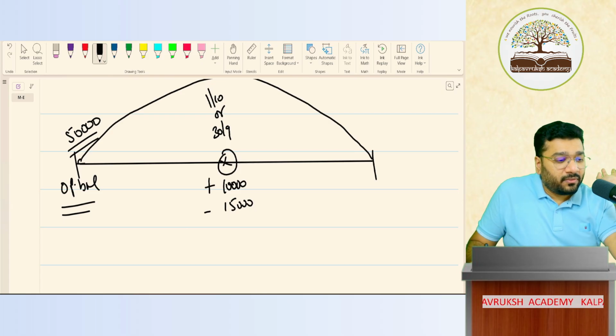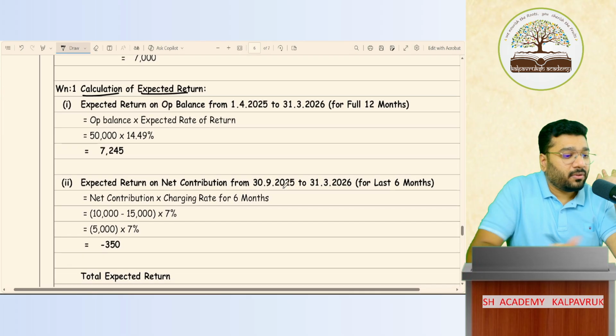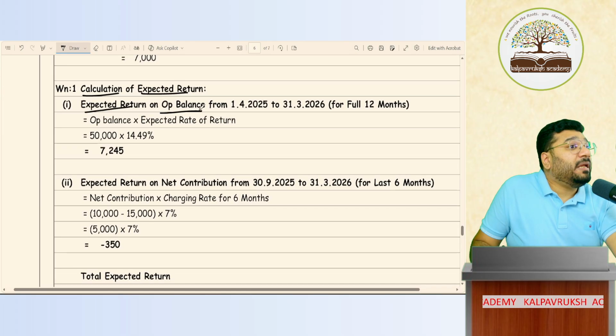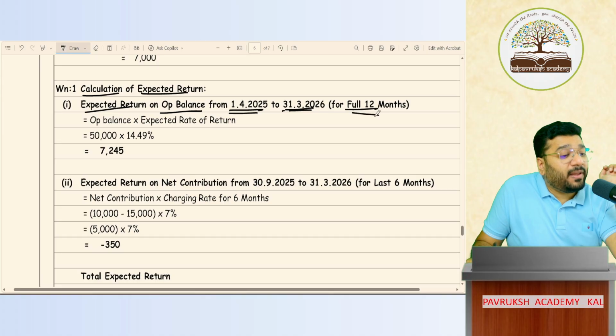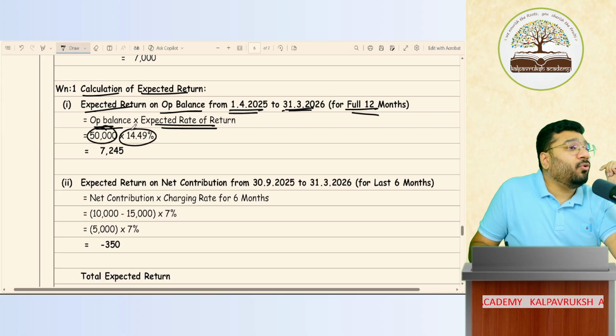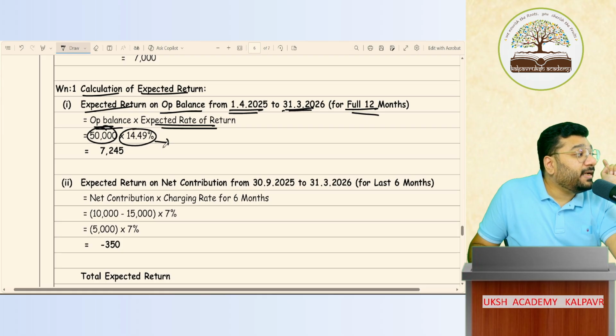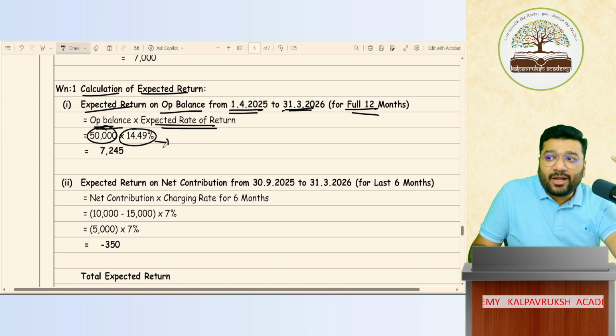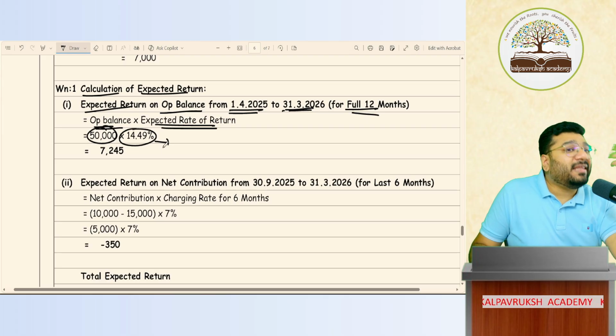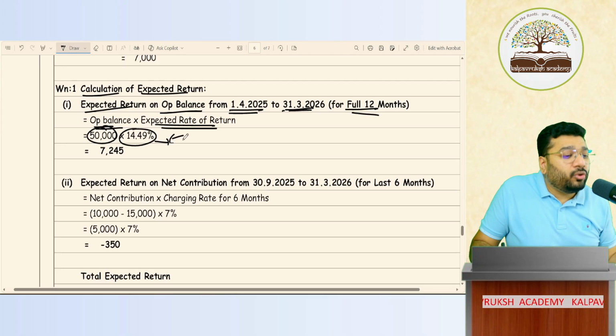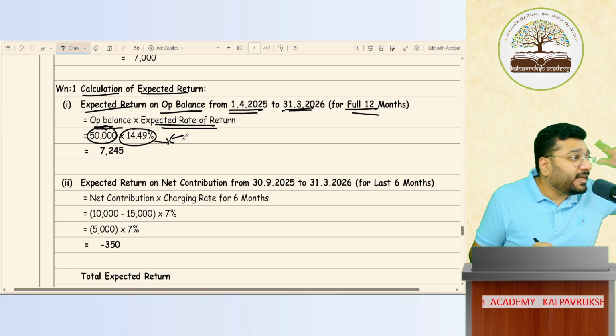Expected return on opening balance. First, always calculate on the opening balance, from 1st April to 31st March for full 12 months. So opening balance into expected rate of return: 50,000 into 14.49. This 14.49 is not the charging rate. It is the expected rate, meaning it includes the compounding effect. Whether it is monthly, quarterly or half yearly compounding, all of it has been done and this amount is given. Who has given it? The actuary. So should I sit and break my head here?